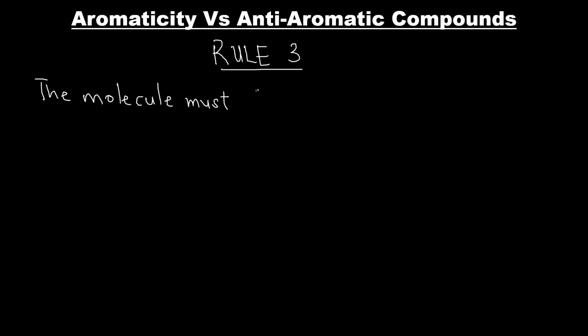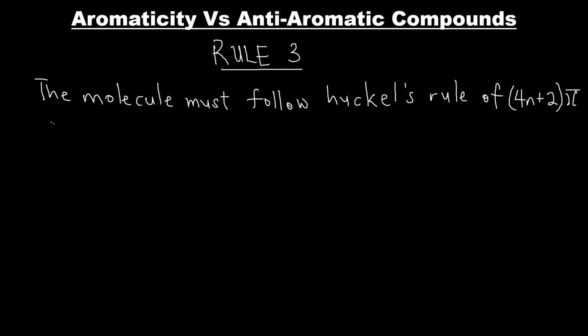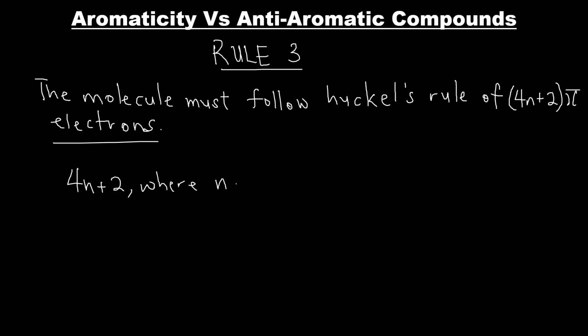Rule number 3. The compound has to follow Huckel's rule of 4n plus 2 pi electrons. What that means is that there should be a total of 4n plus 2 pi electrons present in a molecule for it to be considered an aromatic compound. This n doesn't stand for the number of pi electrons.